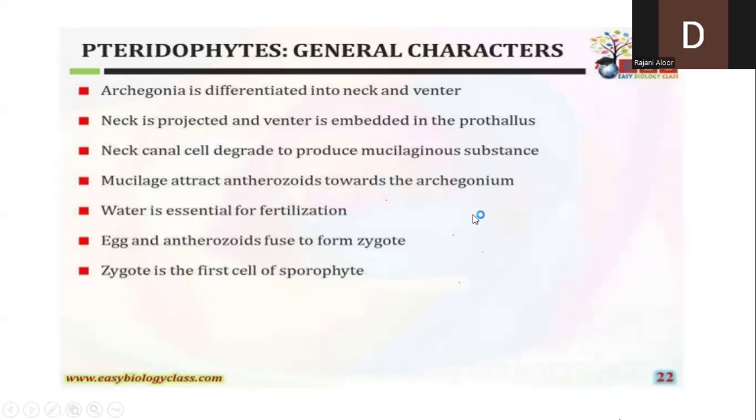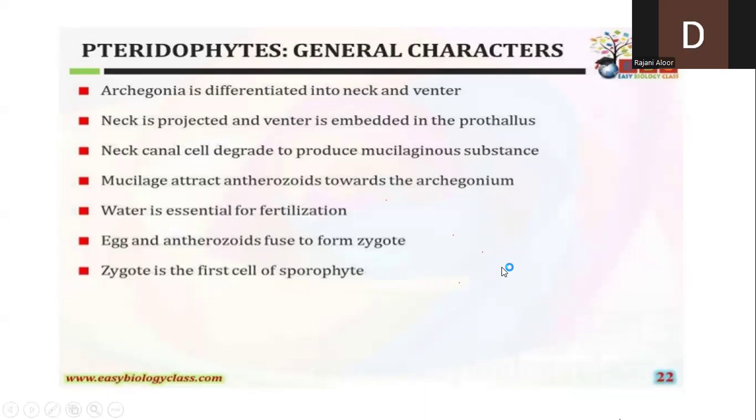Now, at the time of fertilization, the antherozoids from the antheridia will swim and reach the archegonia. These antherozoids enter into the archegonia, where the venter consists of the female gamete called egg. Egg and the antherozoids fuse to form the zygote. This we call fertilization. For this purpose, water is the medium, or water is very essential for the antherozoids to travel and reach the venter.